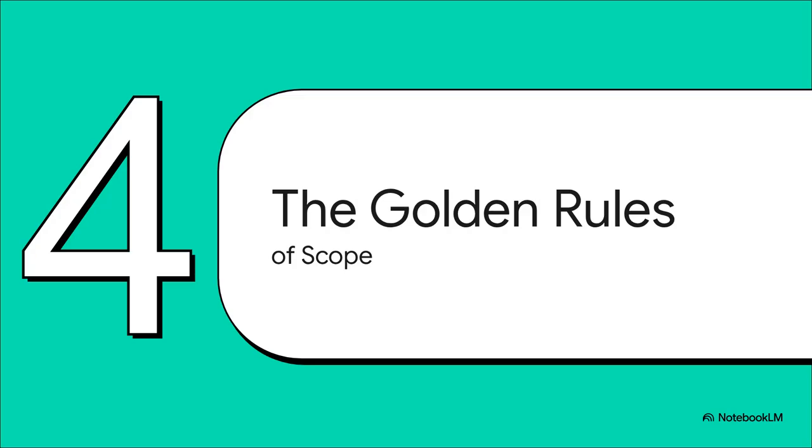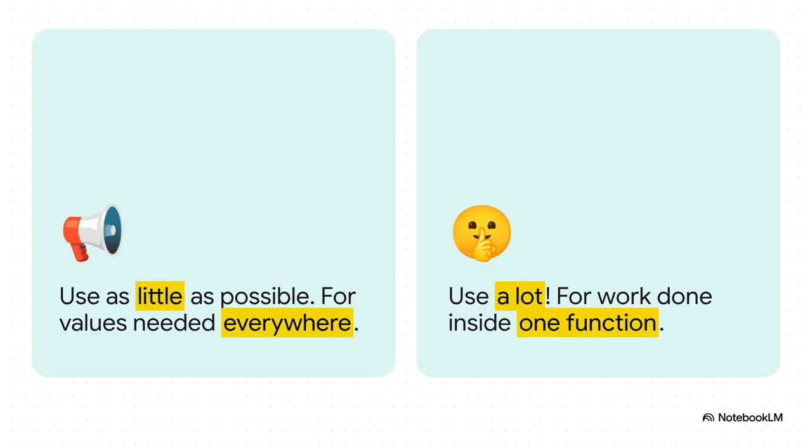Awesome. So now that we've seen this stuff in action, let's wrap this up and summarize everything into a few, let's call them golden rules. Seriously, remembering these is going to save you so many headaches when you're coding. It really just boils down to this simple idea. You want lots of classroom chats. Those are your local variables that keep all the work organized inside each function. And you want very, very few PA announcements. Those are your global variables, which you should only use for absolutely essential information that everything needs to access.